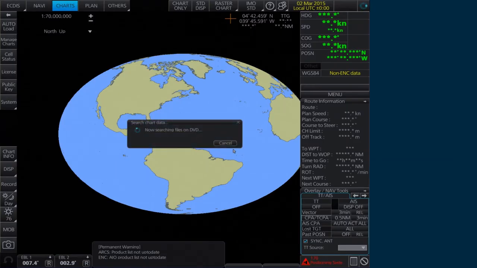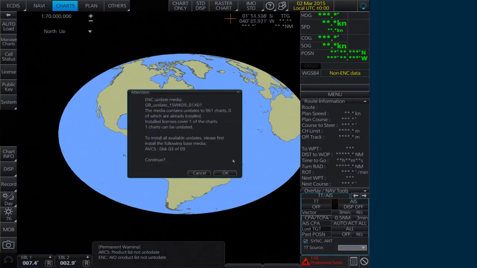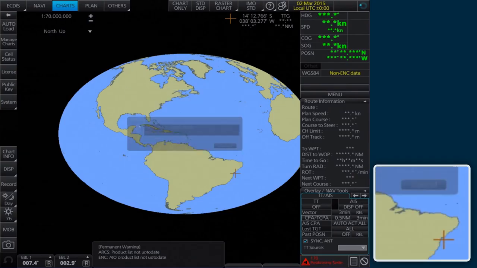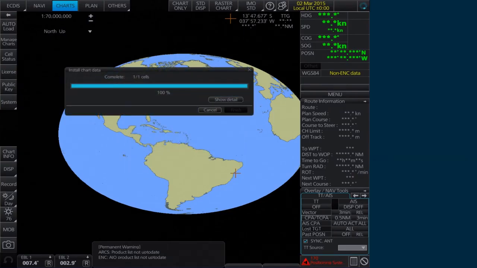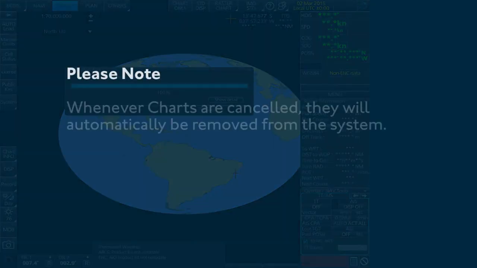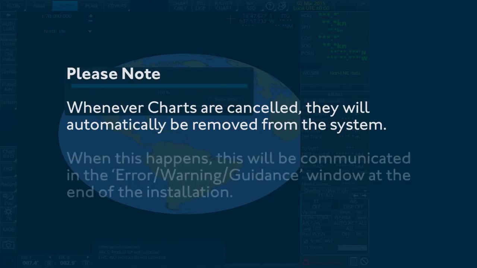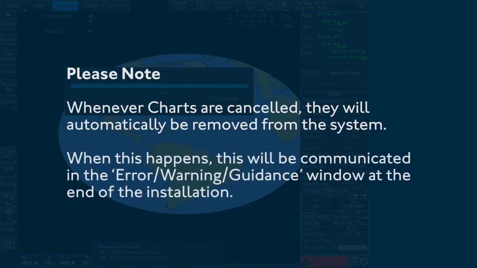Another attention message will appear confirming the number of charts that can be updated. Click OK to continue. Please note, whenever charts are cancelled, they will automatically be removed from the system. When this happens, this will be communicated in the Error Warning Guidance window at the end of the installation.